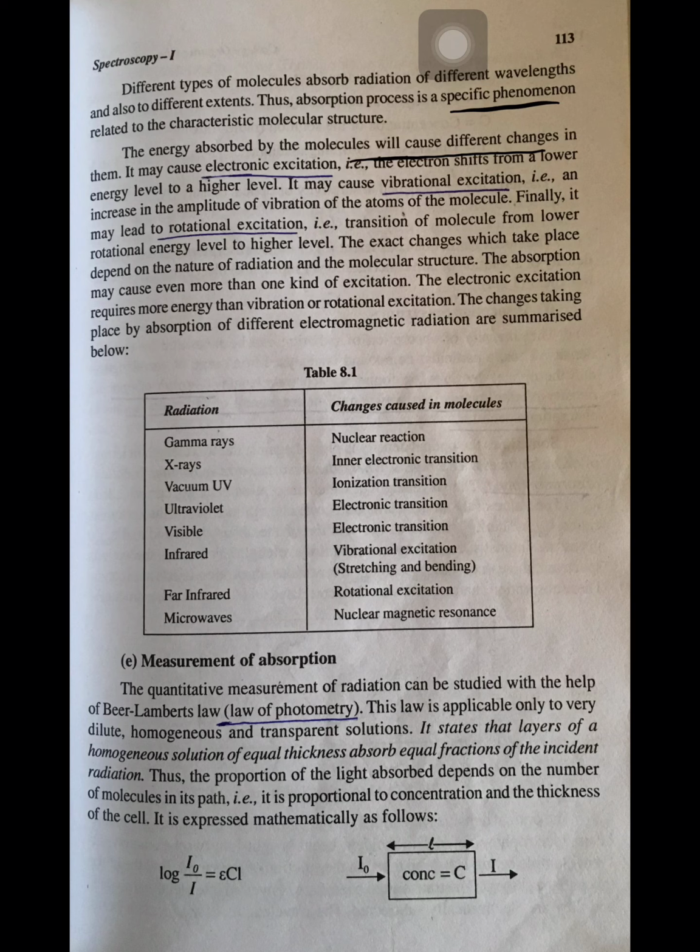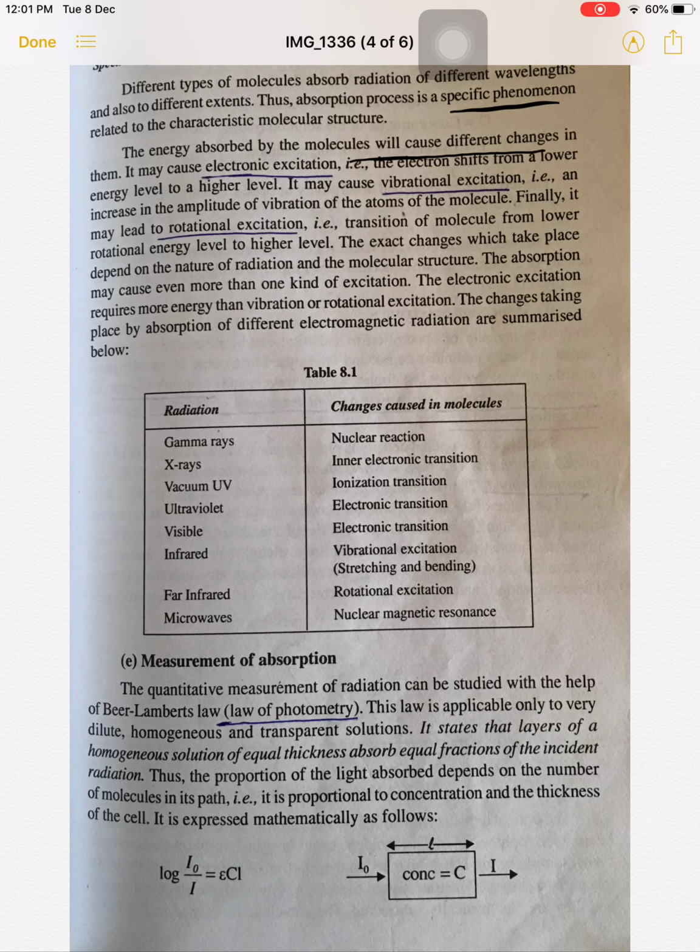So these are the changes which take place when a molecule absorbs electromagnetic radiation. Depending upon the energy of the electromagnetic radiation, the molecule undergoes different excitations. Now see here, this is a table showing what happens with the different electromagnetic radiations.